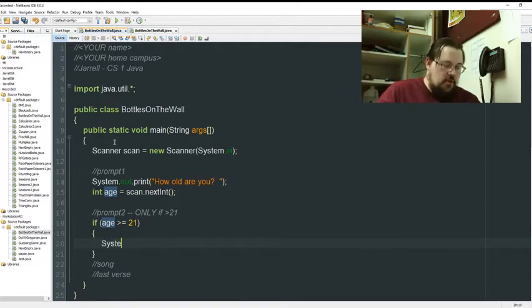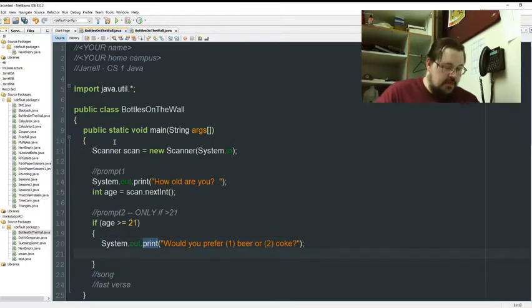And then we have our other prompt. Would you prefer beer or Coke? And yes, Coke is underlined in this case. Int bev, for beverage, scan.nextInt.